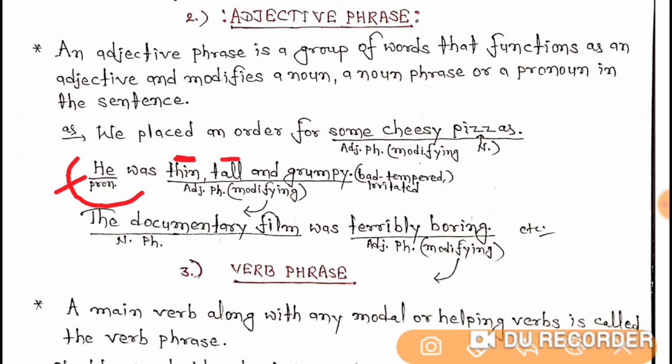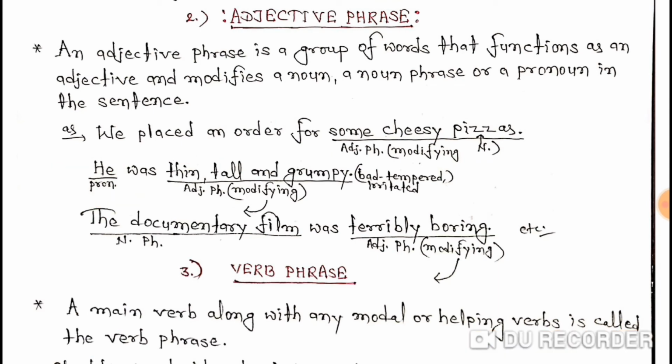And here in this sentence, the adjective phrase is thin, tall, and grumpy. Are you understanding or not? With head adjective thin. This one is the head adjective. So here in the second sentence, the adjective phrase is thin, tall, and grumpy, with head adjective thin, modifying the pronoun he.